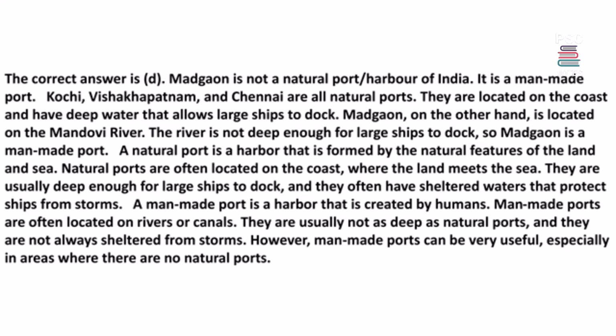A natural port is a harbor that is formed by the natural features of the land and sea. Natural ports are often located on the coast, where the land meets the sea. They are usually deep enough for large ships to dock, and they often have sheltered waters that protect ships from storms. A man-made port is a harbor that is created by humans. Man-made ports are often located on rivers or canals. They are usually not as deep as natural ports, and they are not always sheltered from storms. However, man-made ports can be very useful, especially in areas where there are no natural ports.